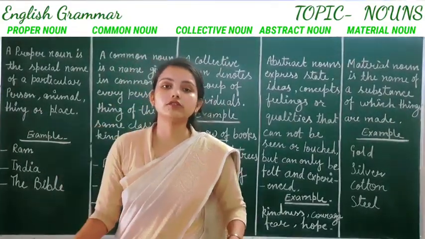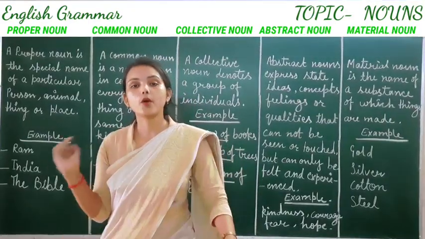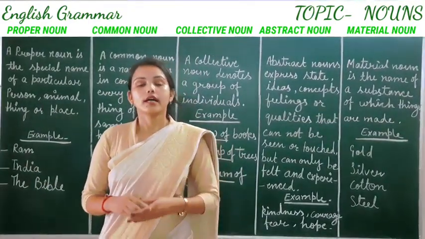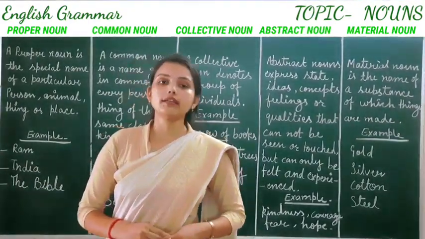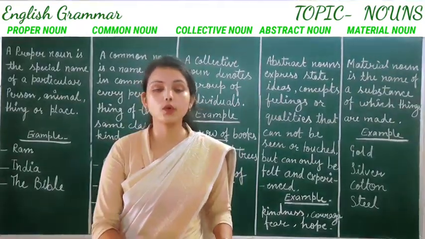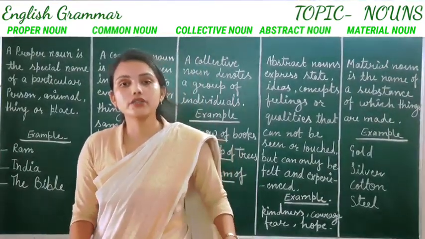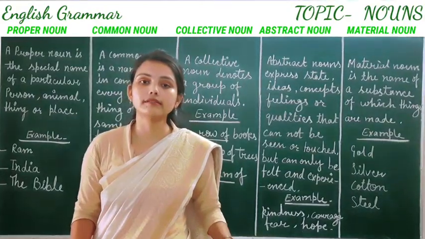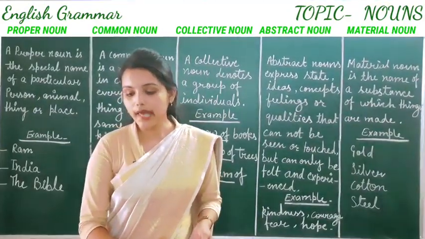So there are 5 kinds of noun. I hope it's clear. Proper noun, common noun, collective noun, material noun and abstract noun. So students, it's over. Write all the definitions in your fair copy with examples. Now we will solve some exercises.